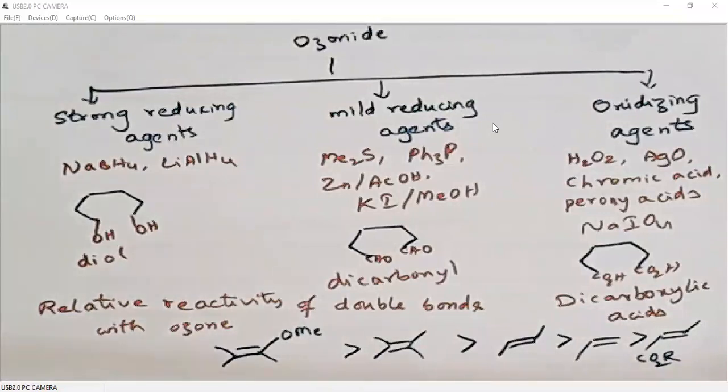These are electron releasing substituents, and this is an electron withdrawing substituent. As I said earlier, a more electron rich double bond will undergo fast ozonolysis when compared to a less electron rich double bond.